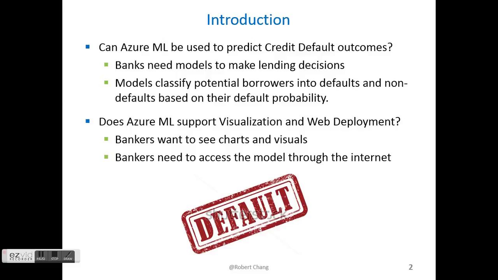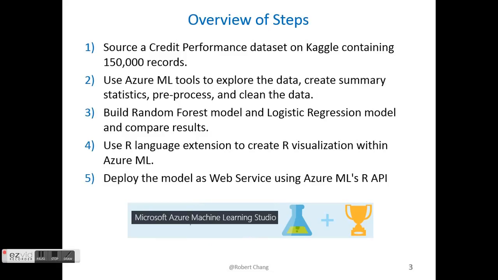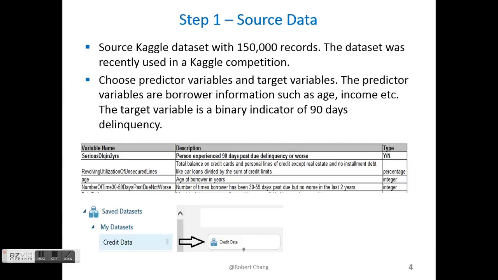Here are my steps. I source a credit performance dataset on Kaggle containing 150,000 records. I use Azure to explore and clean the data. I build two models and compare their performance. I make a visualization in R, and then I deploy it on the web.